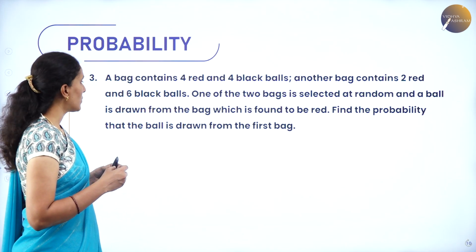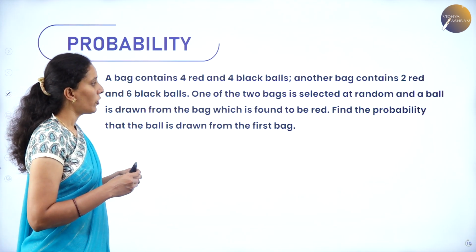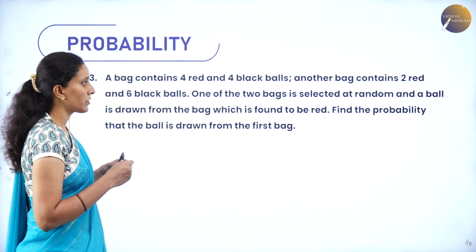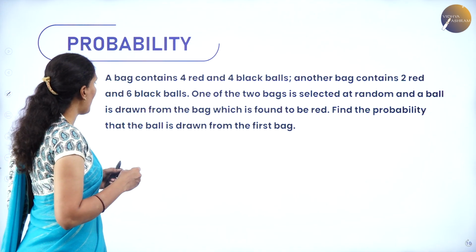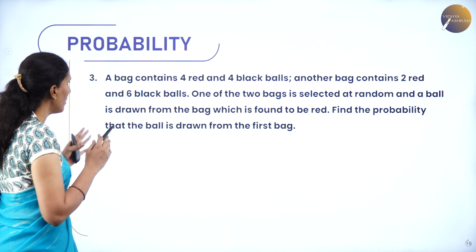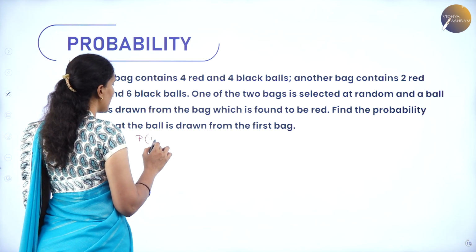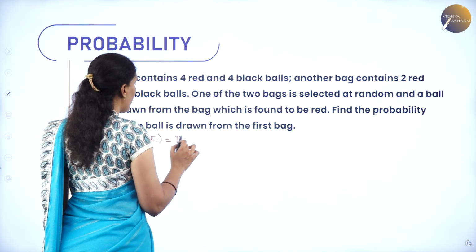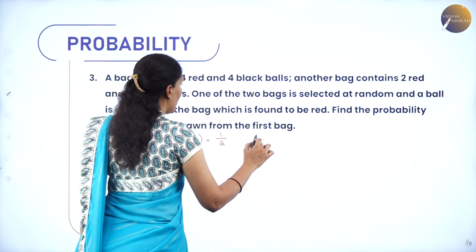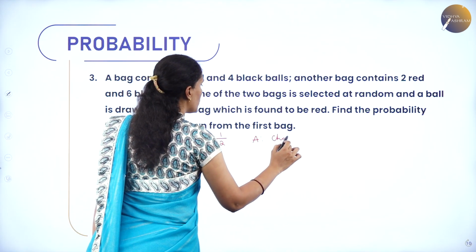Another bag contains 2 red and 6 black balls. One of the 2 bags is selected at random and a ball is drawn from the bag which is found to be red. Find the probability that the ball is drawn from the first bag. Same as the previous one, the probability of choosing bag 1 as well as bag 2 will be one and the same, 1 by 2. Let me take event A as choosing red.